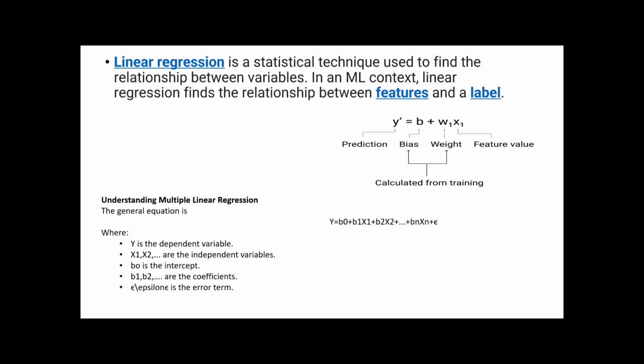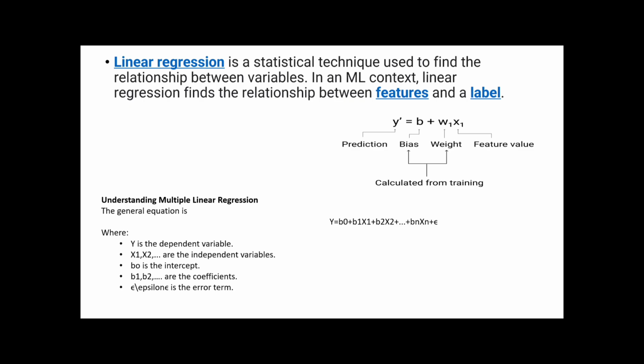In regression, we can have different types like linear regression, logistic regression, multilinear regression, polynomial regression, and so on. Let's see what linear regression is. Linear regression includes finding the relationship between input and outputs, or in other words, finding the relationship between dependent and independent variables in mathematical terms. But in machine learning, it's finding the relationship between features and labels, whereas features are our input values and labels are what we need to find.